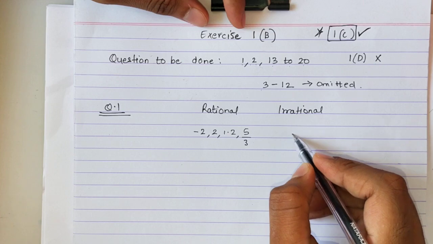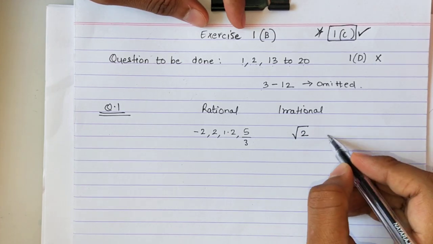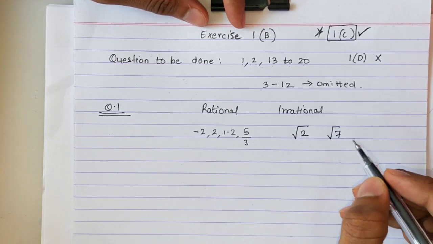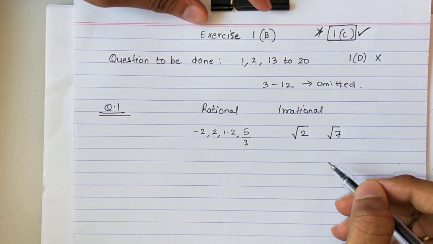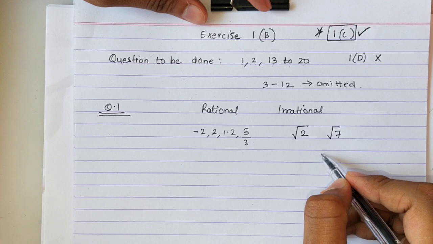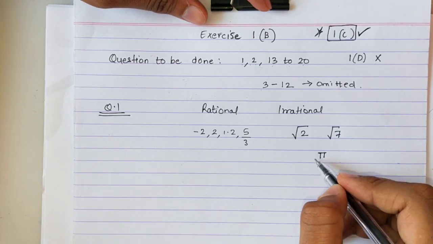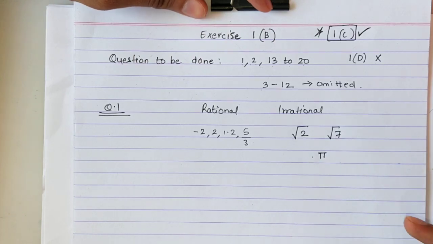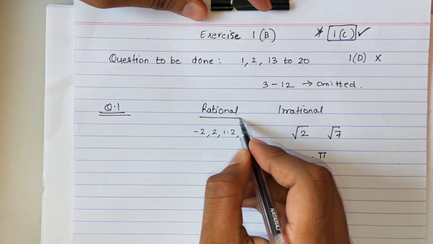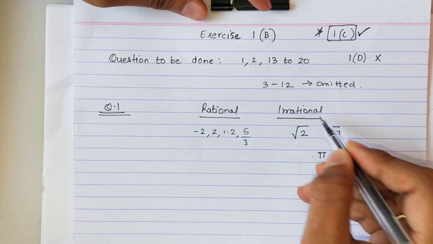Any number in the form of root 2, root 7, which doesn't have a perfect value, is an irrational number, including the number pi. Pi is also an irrational number. So these are called irrational numbers. We had discussed this in the beginning of exercise 1C.